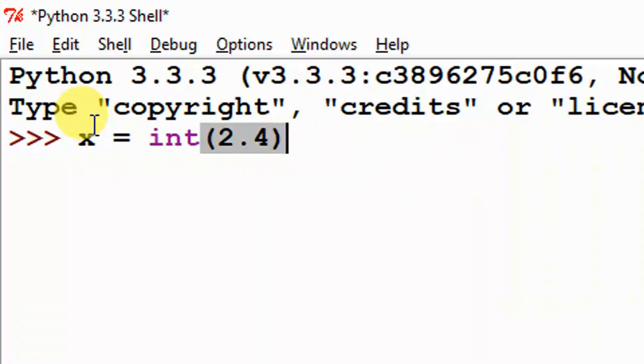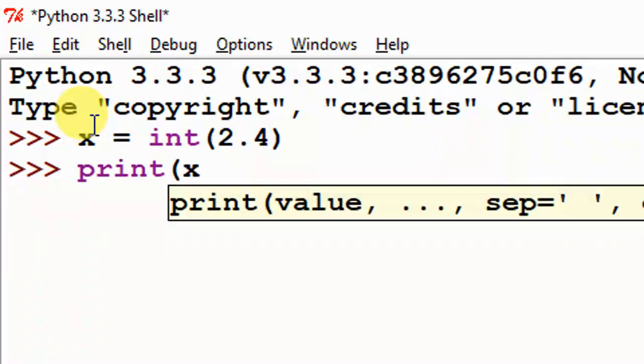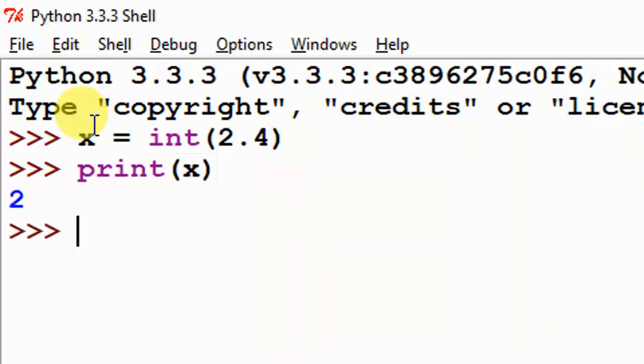Then I print this x value, and it gives 2. This function converts the float value into an integer value. This is integer casting.